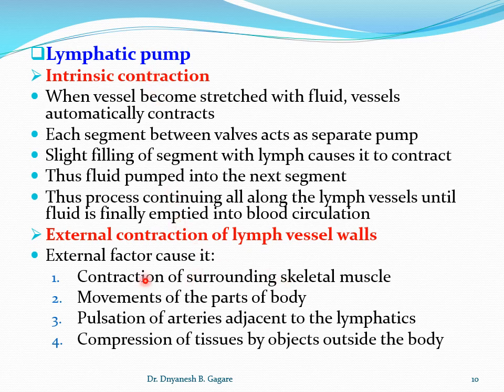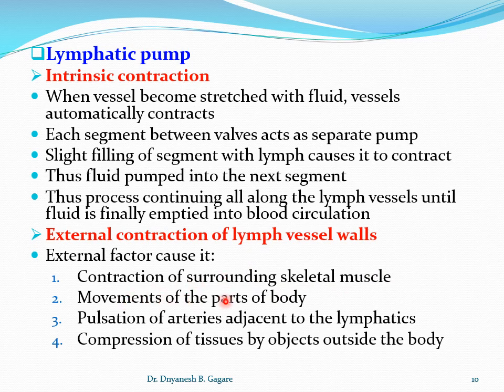And you know, in the lymphatic vessel there are walls, so walls prevent the backflow. So at every segment there are walls, and walls prevent the backflow, so there is a unidirectional flow, and when compression occurs, whether it is intrinsic or extrinsic, it causes forward movement of the fluid. Okay, this is the contribution of skeletal muscle.